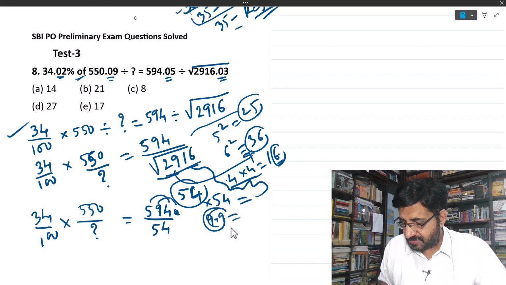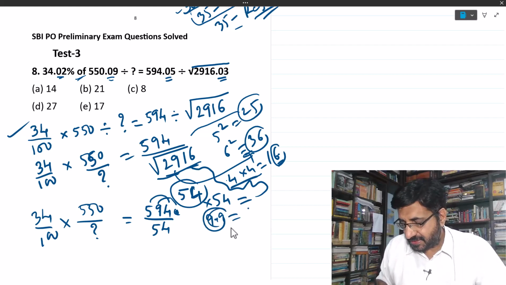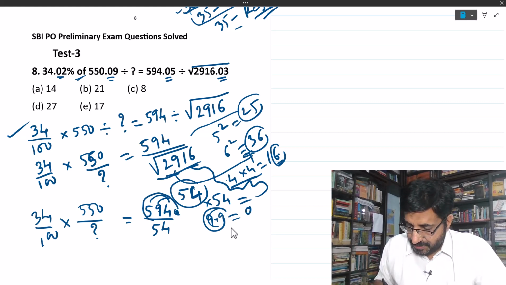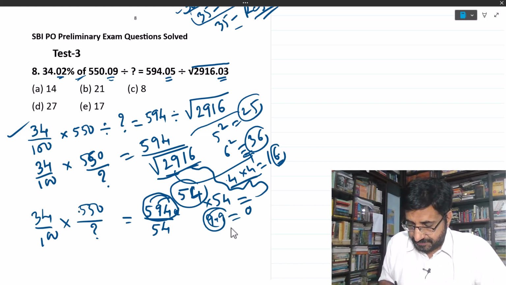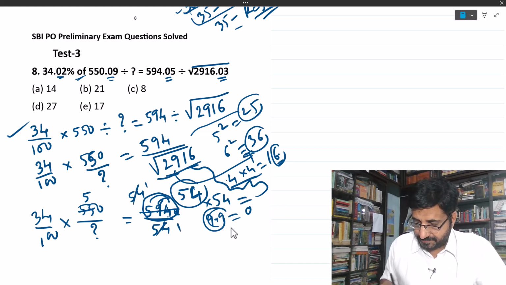So this is 9 minus 9 or 9 plus 9, whatever you are getting, 0. So in this case, the entire number is also divisible by 11. So here 550 is there, 11 5s are 55. Then 11 5s are 55, 4 is the remainder, then 44. Again this is 54. This 54 and this 54, they get cancelled, giving you 1.